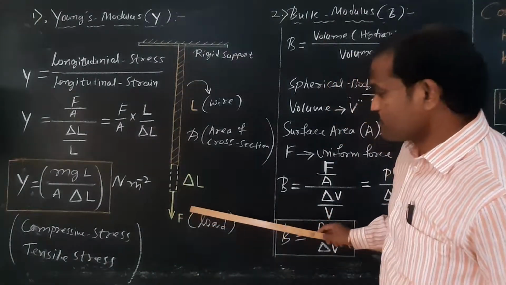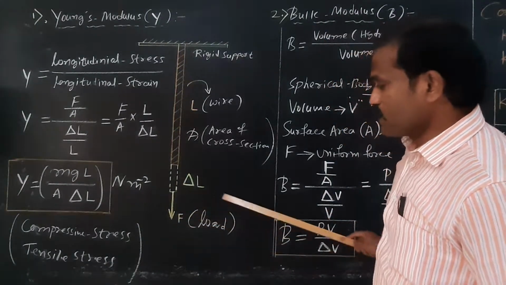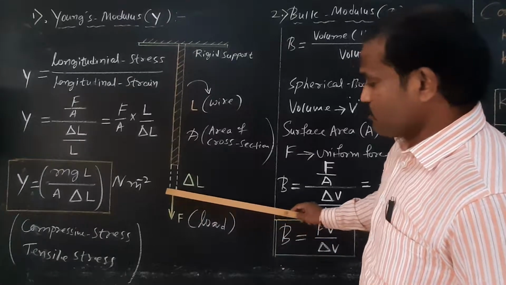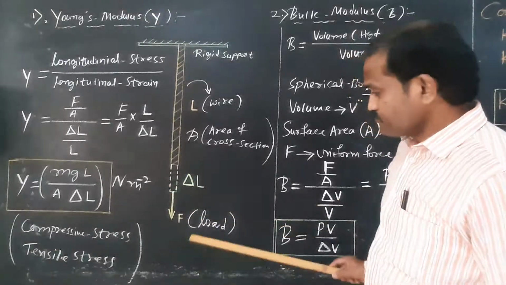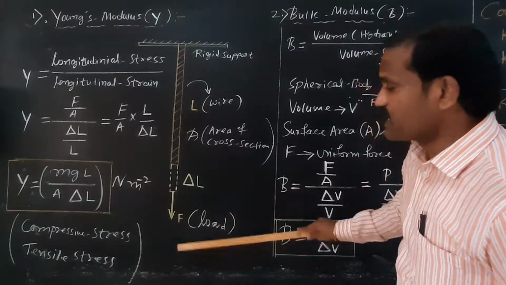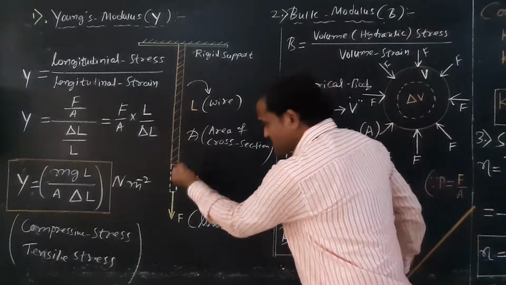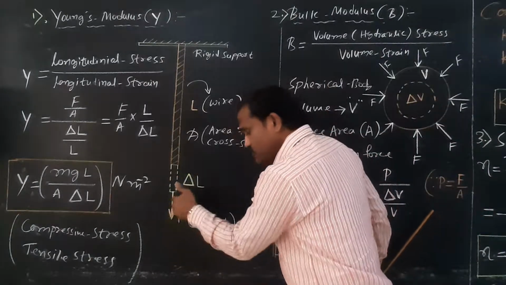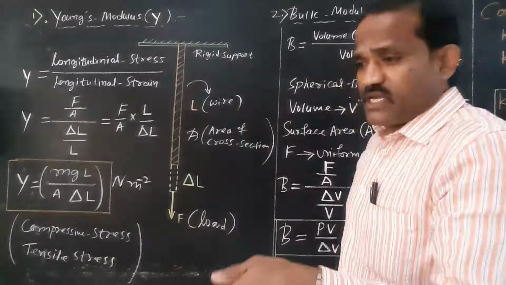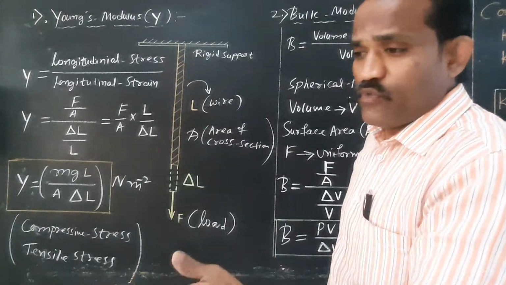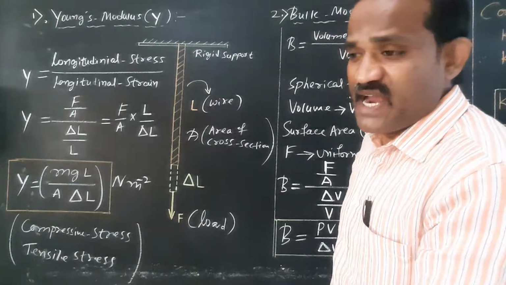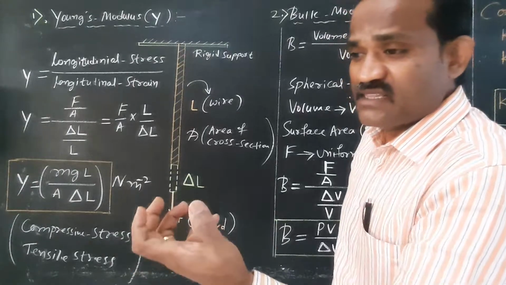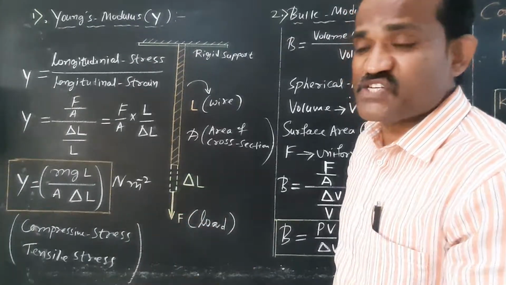So when a load is suspended at the free end, the load is acting vertically downward. As a result, it keeps on stretching. As you keep on increasing the load, the weight increases at the free end. Hence, at the free end, there is an extension of the length of the wire.